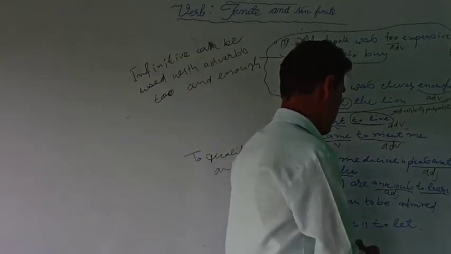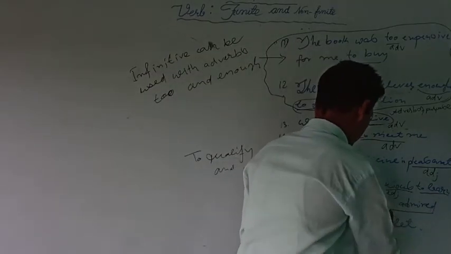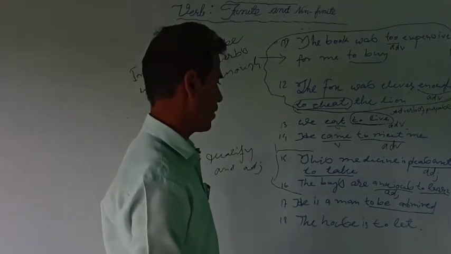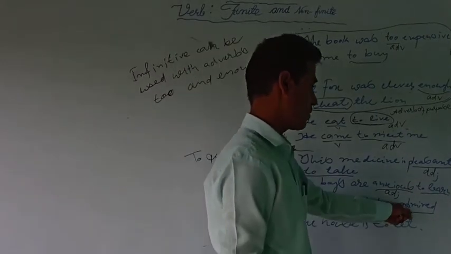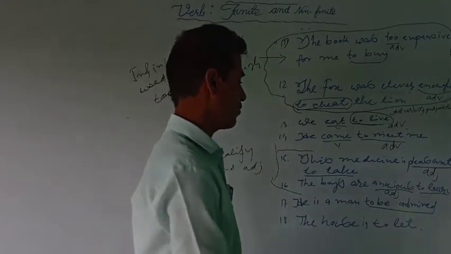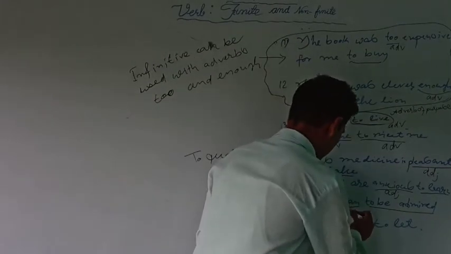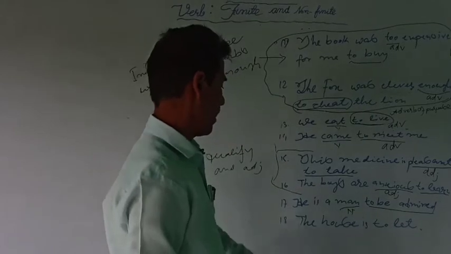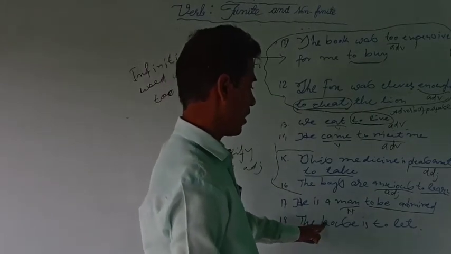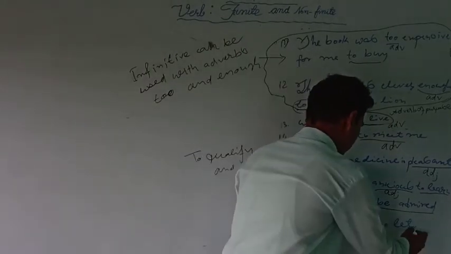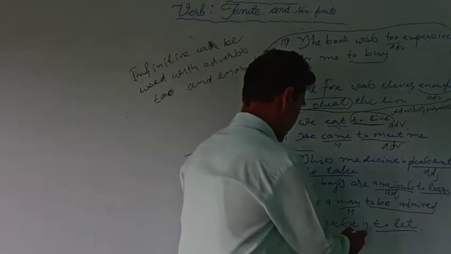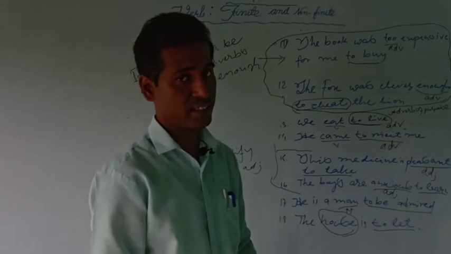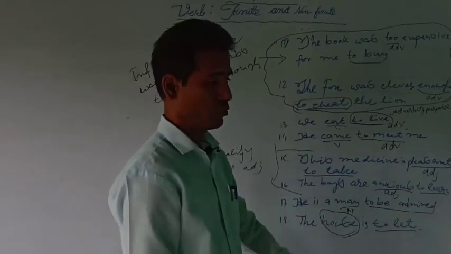Now if you go through sentence number 17, "He is a man to be admired." "To be admired" is the infinitive here, and this infinitive qualifies the noun man. And in sentence number 18, "The house is to let." Here "to let" is the infinitive, and this infinitive qualifies the noun house. So like an adjective, they can qualify the noun too.